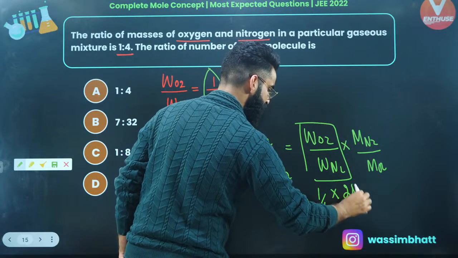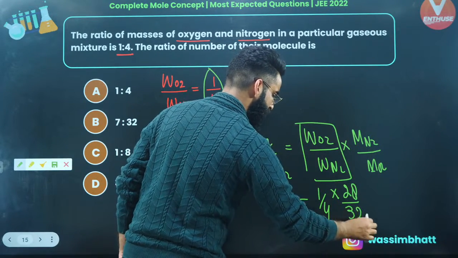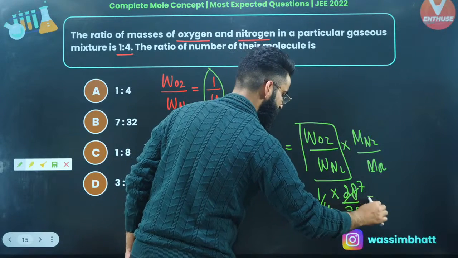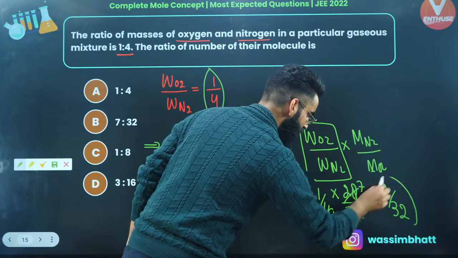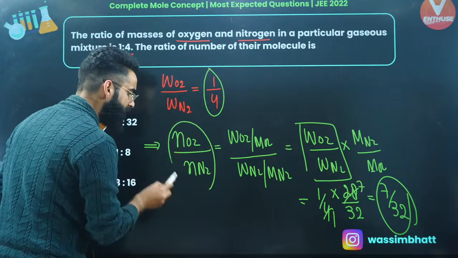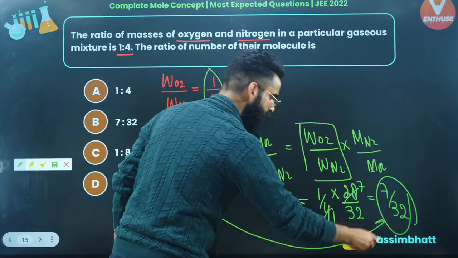Molar mass of N2 is 28 grams per mole. Molar mass of oxygen is 32 grams per mole. So this 4:1, this is 4:7. The value is going to be 7:32. So basically, I got the ratio of the moles. I got the ratio of the moles of the two gases.